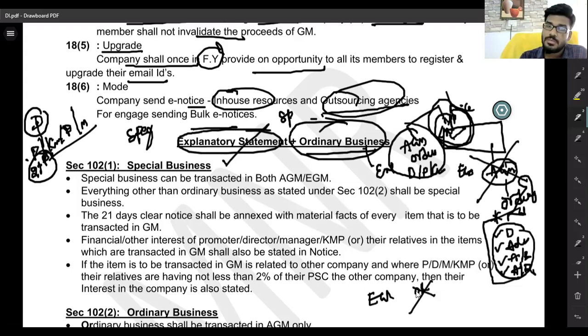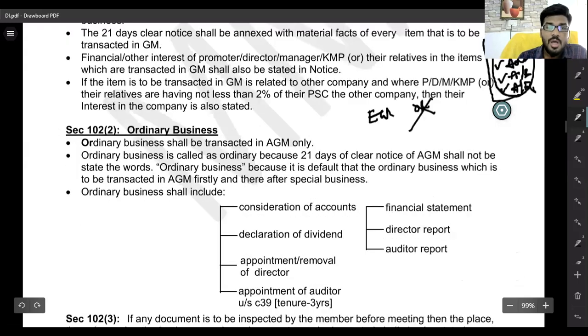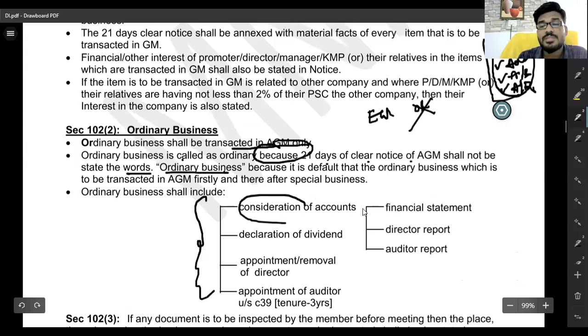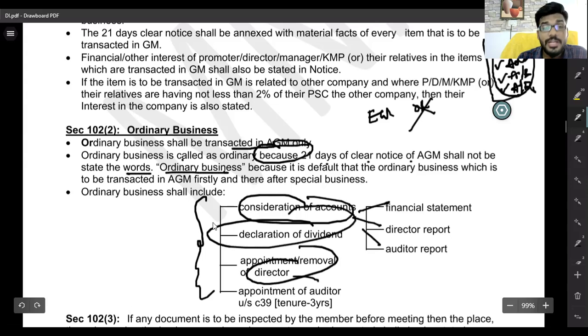Everything is permissible. So listen, what is ordinary business? Ordinary business shall be transacted in the AGM only. The AGM notice, 21 clear days, need not state the words ordinary business. Even though they are not mentioned as ordinary business, these four activities they can do: consideration of accounts, that is, adoption of financial statements; declaration of dividend; appointment and removal of a director; and appointment and removal of auditor. These are all ordinary businesses, and they can be done only at the AGM.